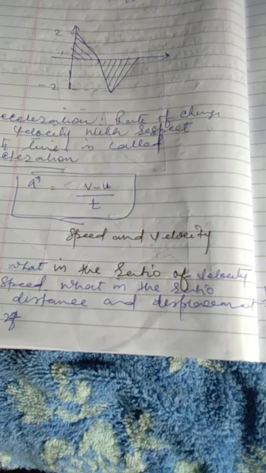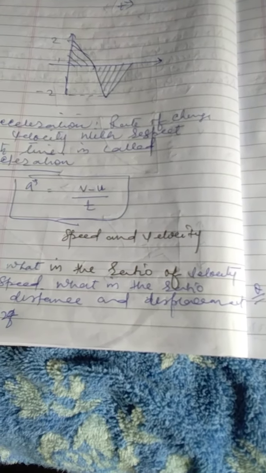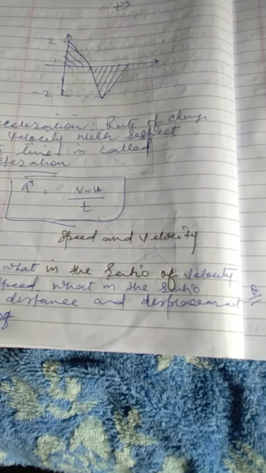And same as, distance by time means the speed. So distance by time is always greater than or equal to displacement by time. It means speed is always greater than or equal to the velocity.